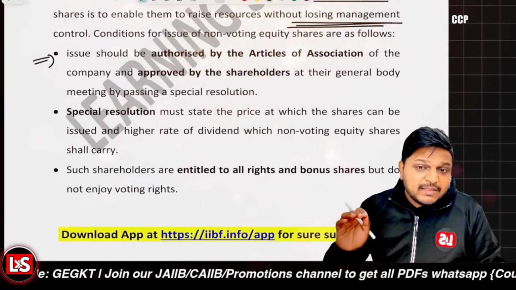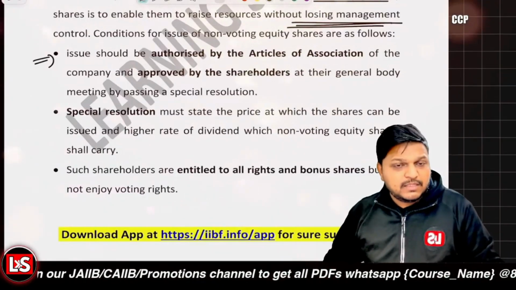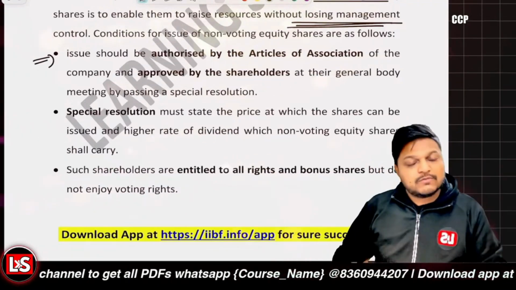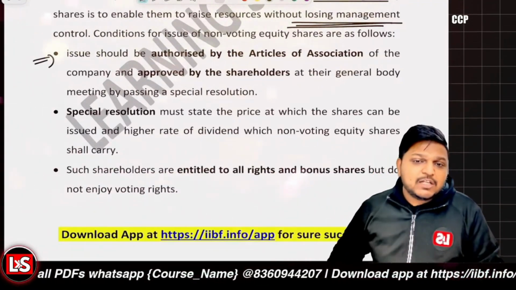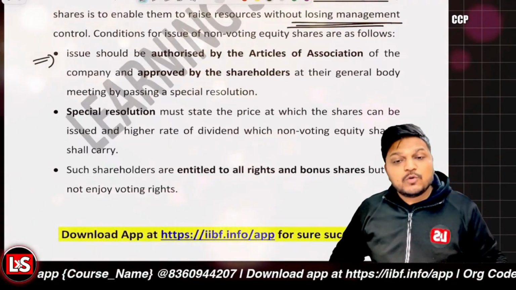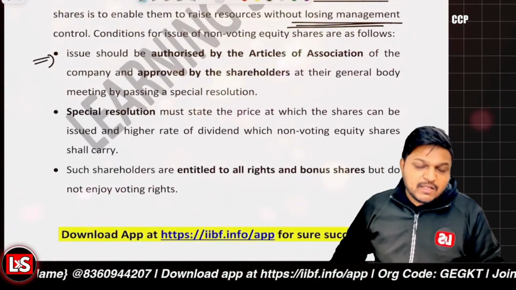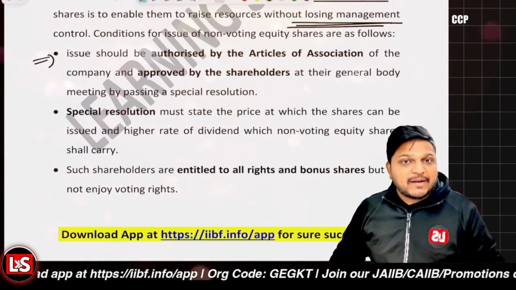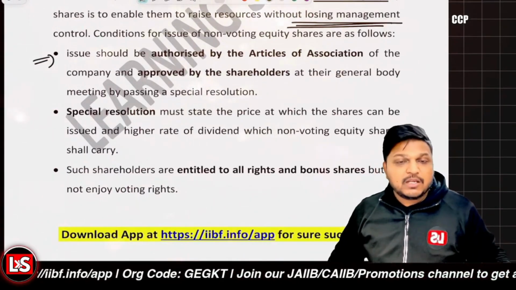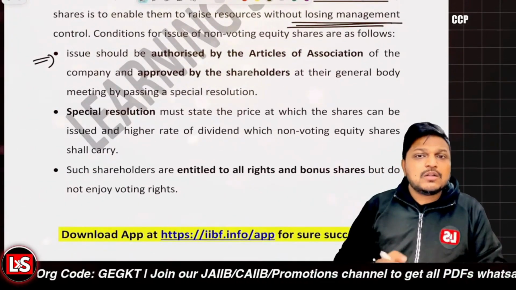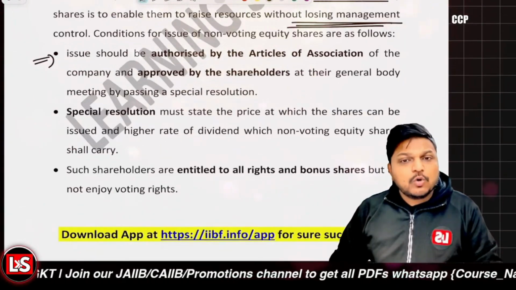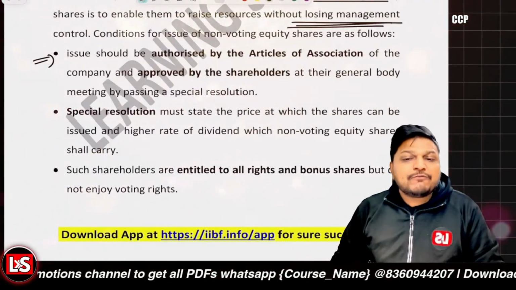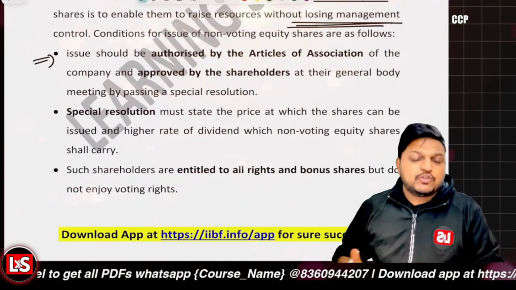Shareholders holding non-voting shares are eligible for all the other benefits. Like if the bonus shares are to be given, those will be given to the non-voting shareholders also. And if a rights issue is given, then they will also get the right to purchase the new shares, right? Other than voting rights, all the rights will be available to the non-voting equity shares, right? And only 25% of the paid up capital of the company can be issued.